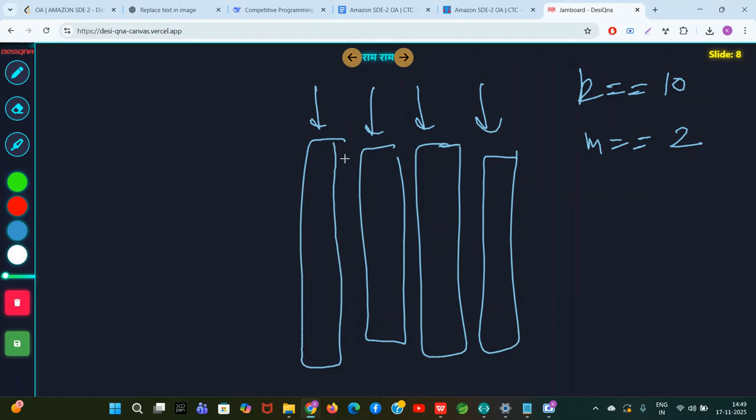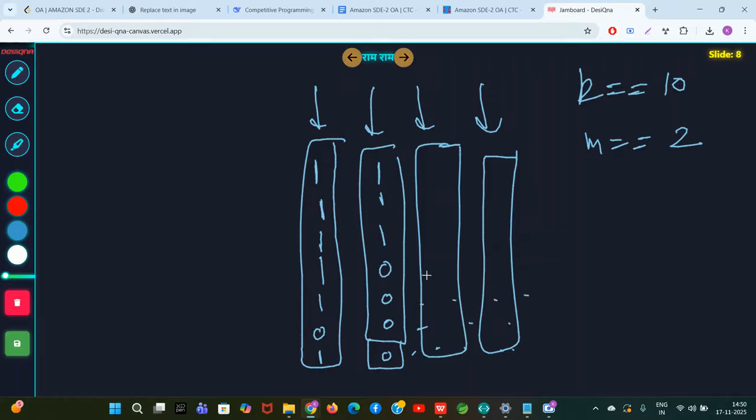Okay, it is looking like this: 1 1 1 1 1 0 1. Okay, then this is looking like this: 1 1 1 0 0 0 0. Like this the numbers are there.